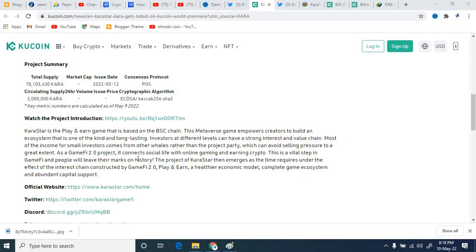As a GameFi 2.0 project, it connects social life with online gaming and earning crypto. This is a virtual step in GameFi, and people will leave their marks on history. The project of KaraStar then emerges as the time required under the effect of the interest chain constructed by GameFi 2.0 play and earn. There's also the economics model, a complete game ecosystem, and abundant capital support.